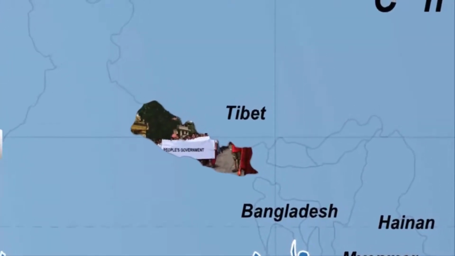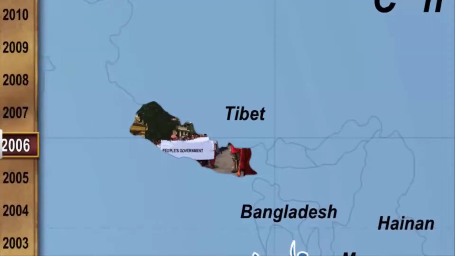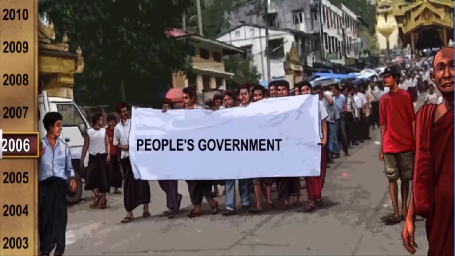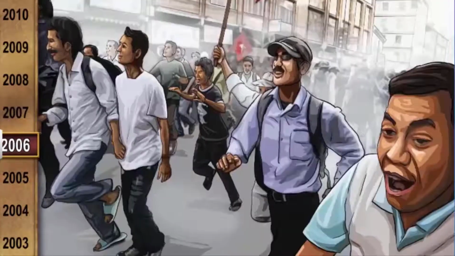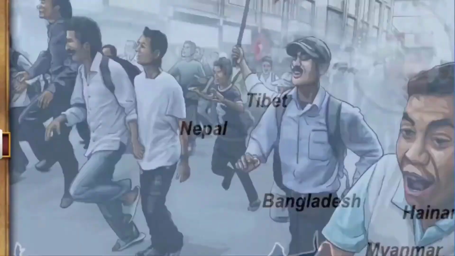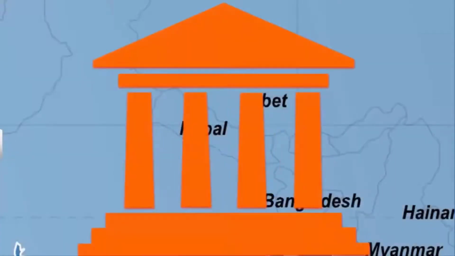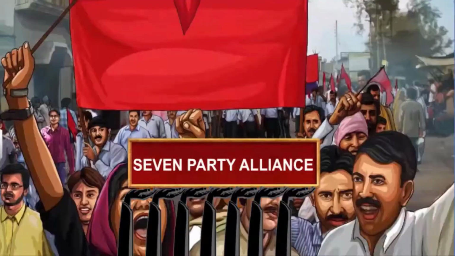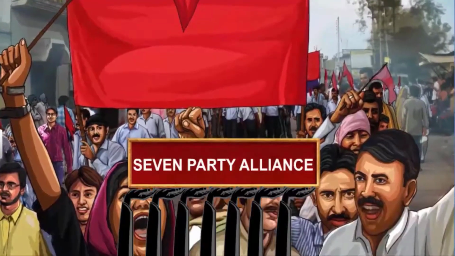In April 2006, Nepal witnessed a popular movement which was aimed at regaining control over the government from the king. Political parties joined hands and a new coalition was formed, the Seven-Party Alliance or SPA. The SPA called for a 4-day strike in Kathmandu, the capital of Nepal.